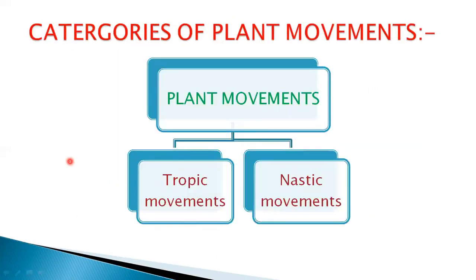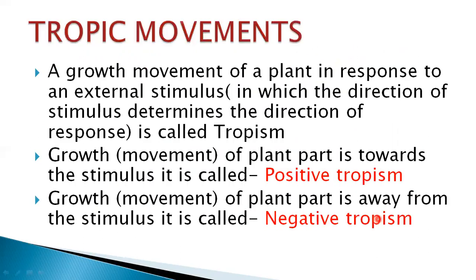Next, we'll move on to the categories of plant movements. The plant movements are of two types, trophic movements and nastic movements. Let us learn in detail about trophic movements and nastic movements with the help of examples. Firstly, we'll move on to trophic movements.